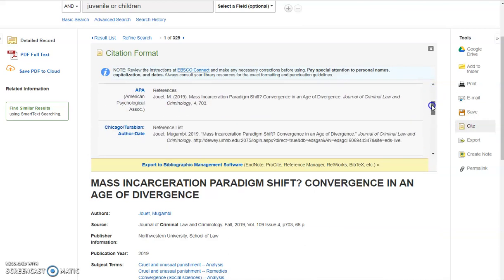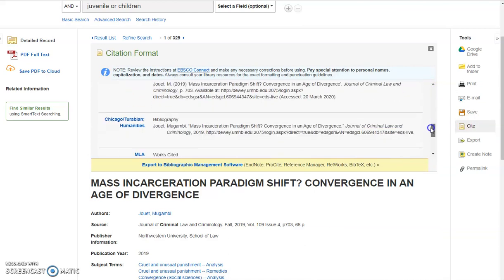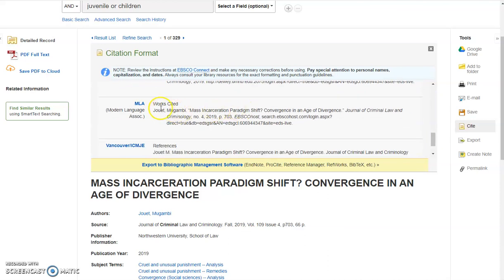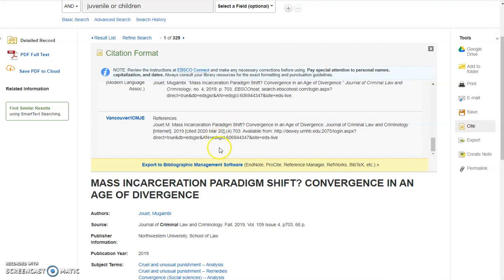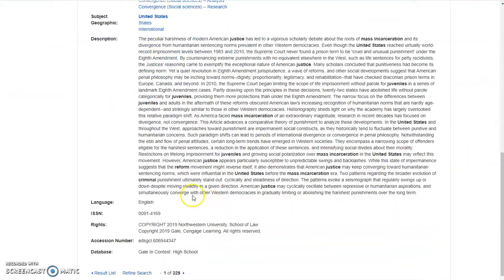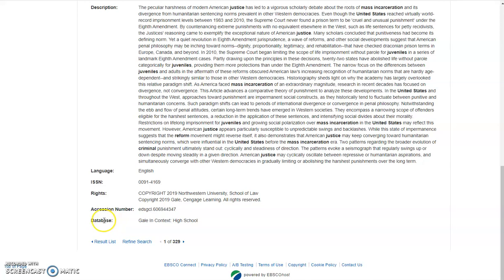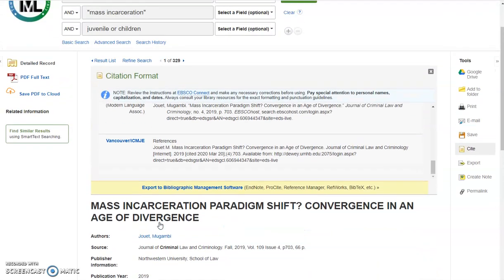While I'm talking about this, let me have a brief word about the citation features. And what I'm about to say is true for all the citation generators, which there are many right now. Make sure you double check these. So we have the author, the title, the journal title, issue, when it was published, page, and then it says EBSCOhost. This is supposed to reflect the name of the database. EBSCOhost is the name of the company that produces many of our databases. It's not the name of the database. If you need to find the name of the database, click on the journal title or whatever item you're looking at and scroll down, and it's near the bottom or at the bottom of the information. So this is Gale in Context is the name of the database.